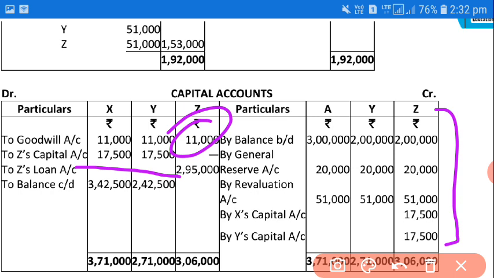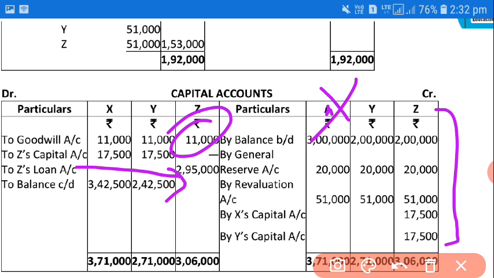Okay, whenever a partner retires, if there is no information in the books of the firm, in that case the retiring partner's total standing balance will be transferred to his loan account. If the firm is paying some amount in cash, then you have to write to cash whatever amount is being paid, and the remaining amount is again transferred to the loan account. And after that, X and Y, this is X. Okay, this is X.